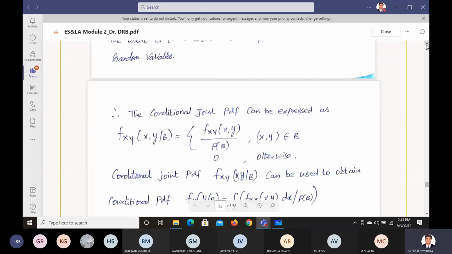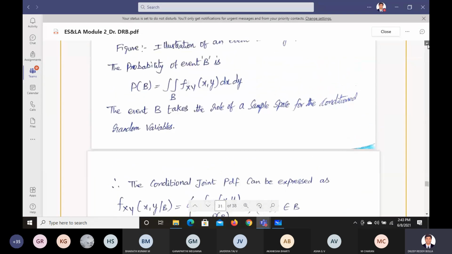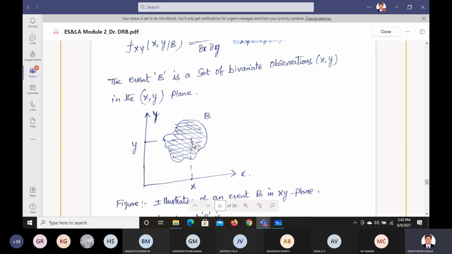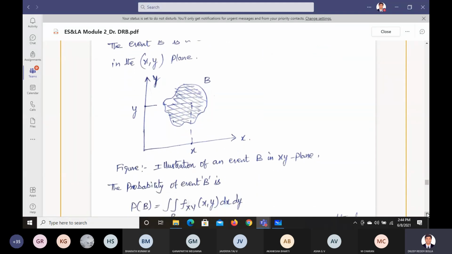Now let us try and understand with an example. If you see the example here, we have an event B. This is a set of bivariate observations in the x plane and y plane. This is the point B we are trying to find out, and around that we have an event B. We need to find along with the x quadrant and y quadrant, and along with the portion of B. B is a particular event.